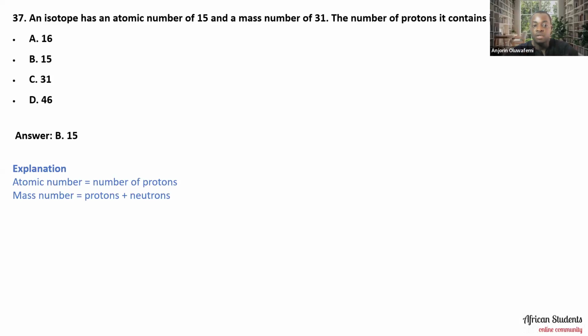So atomic number is equal to the number of protons, and mass number is equal to protons plus neutrons. If that is the case, the atomic number is 15, therefore the number of protons will also be 15, because the atomic number is equal to the proton number. All right, now let's move on to the next one.